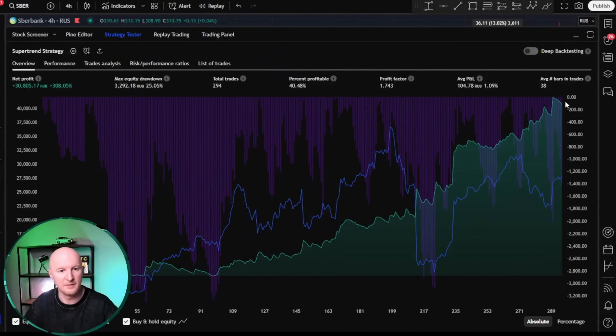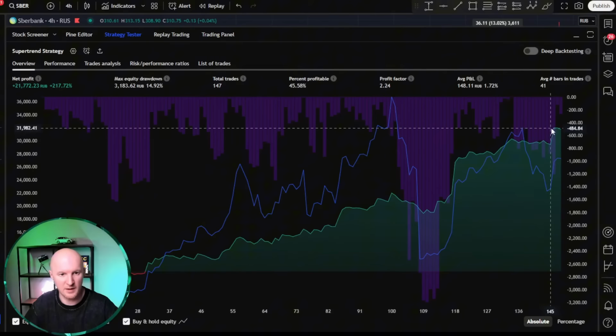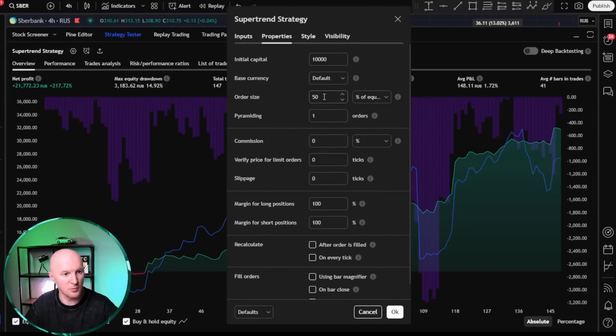Why is that? In fact, it's almost twice as effective, and the percentage of profitable trades stayed about the same, around 40%. Apparently, it's simply due to a good risk-to-reward ratio that we're able to pull this whole thing into a pretty decent profit. Alright, now let's try turning off the short trades and only trade long on the 4-hour chart. Will it get better? Look, in terms of profit, it seems to have gotten worse, but the equity drawdown dropped from 25% to 15%, plus there's a 5% increase in profitable trades. Alright, let's try giving them a bit more money to manage then, say 70% of the equity.